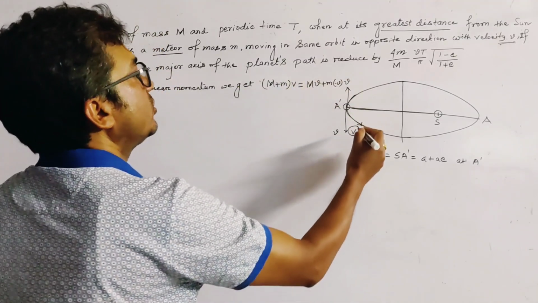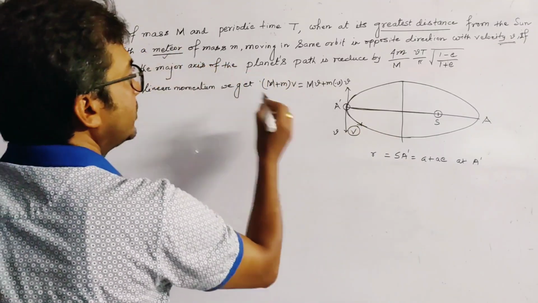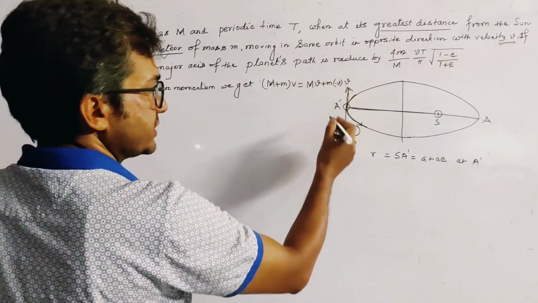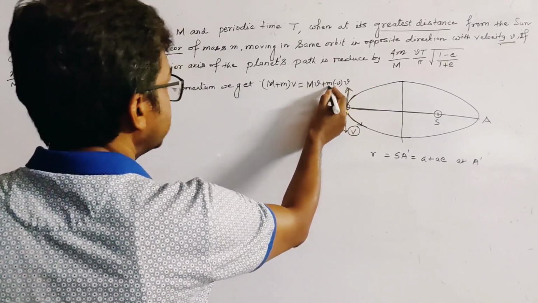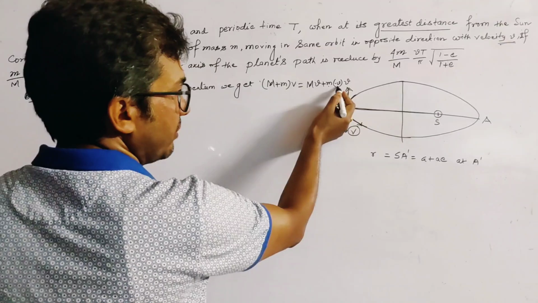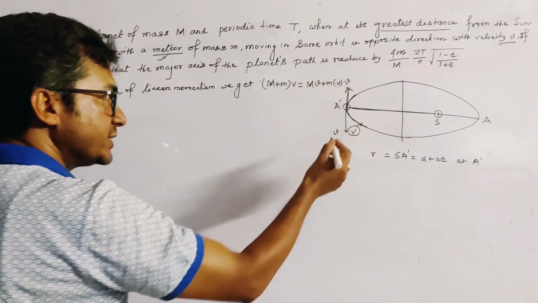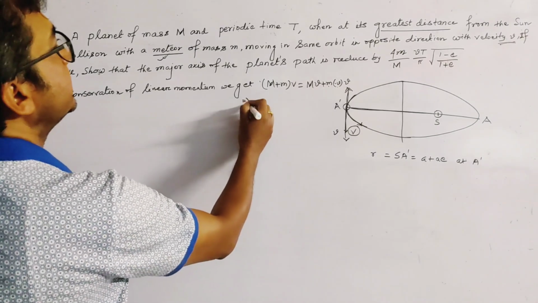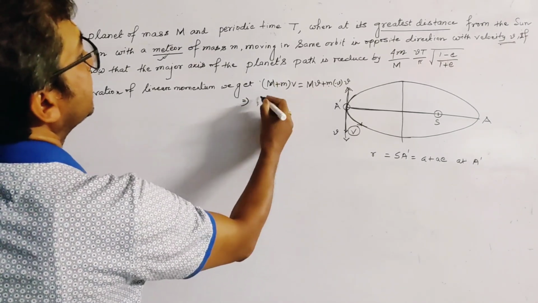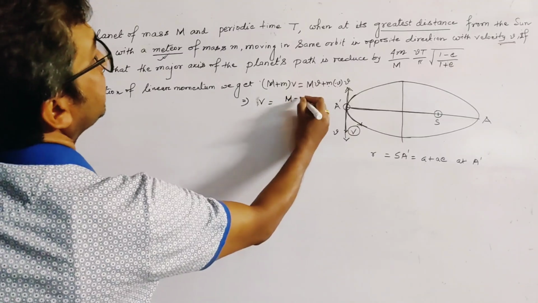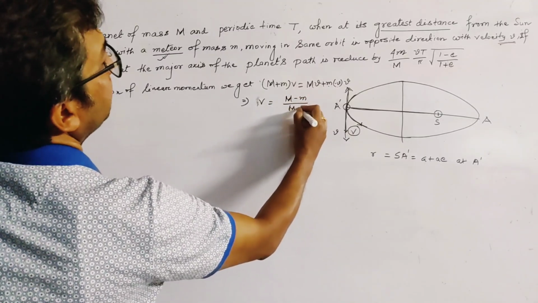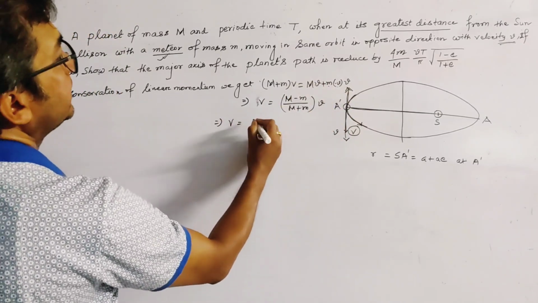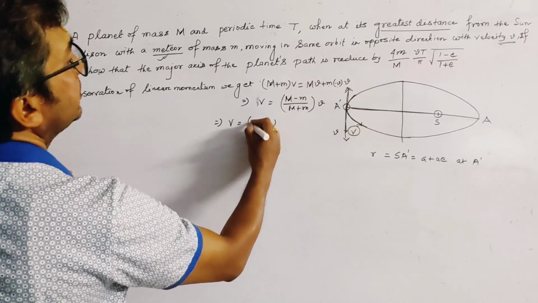Why minus v? Because the meteor is in the opposite direction of the planet, this is the meteor direction, so we get small m, this is the mass of the meteor, and minus v, this is the velocity in the direction opposite to the planet. Okay, and this gives capital V equal to (M minus m) by (M plus m) into v. So we get capital V equal to M minus m into,